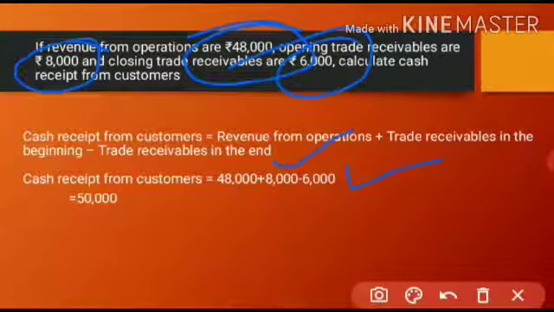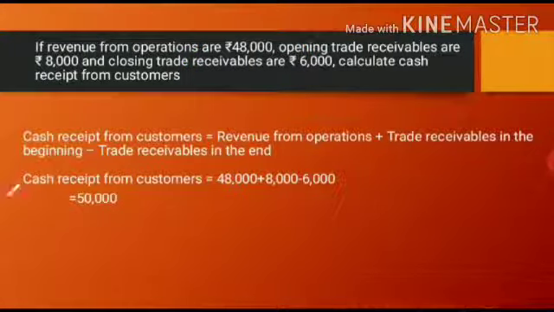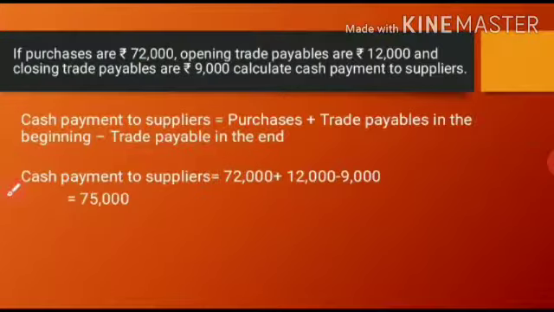If we apply this to the formula, cash received from customer is equal to 48,000, that is revenue from operation, plus trade receivable in the beginning, that is 8,000, minus trade receivable at the end of the year, 6,000. So if we apply, we'll get 50,000 as cash received from customers. They might ask this as a 2 mark question. Okay, let us go with the next one.